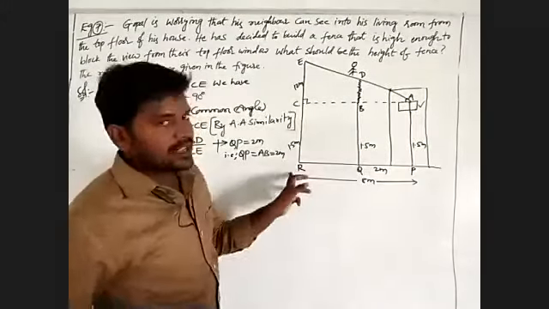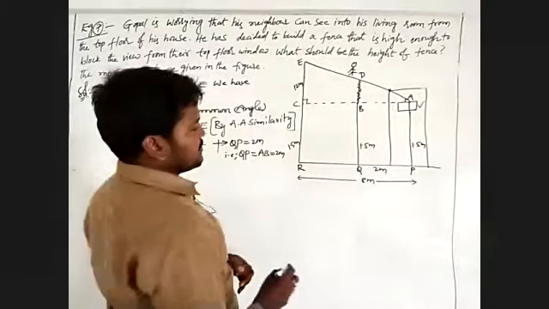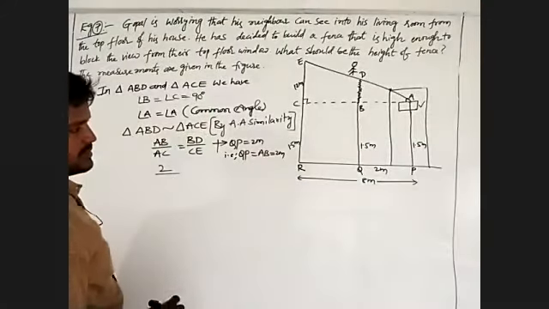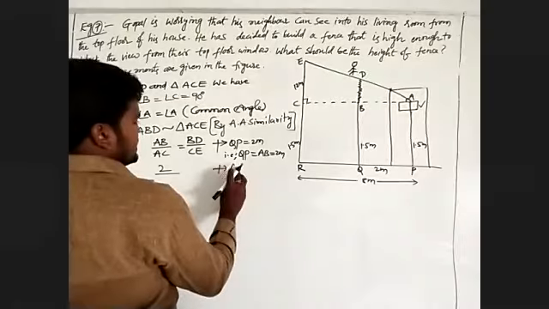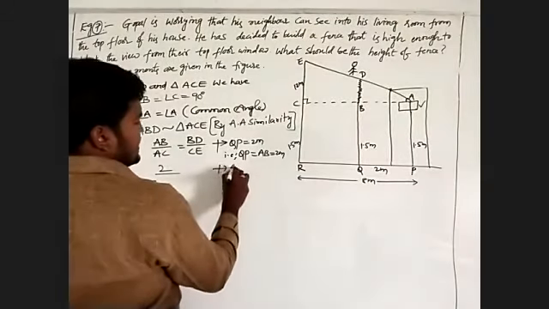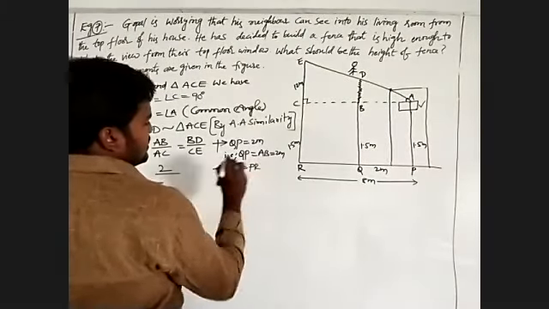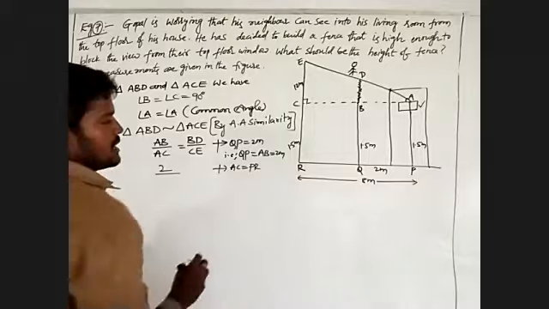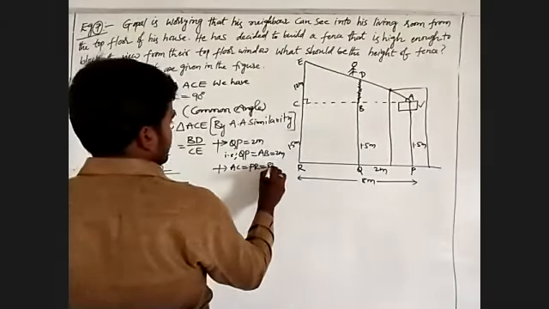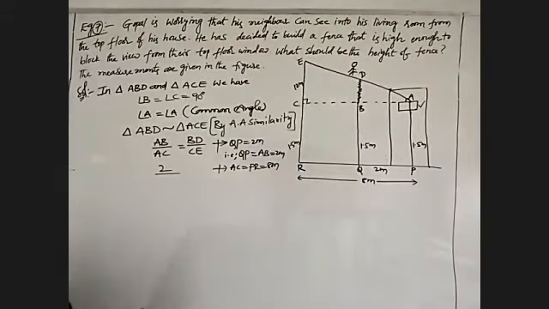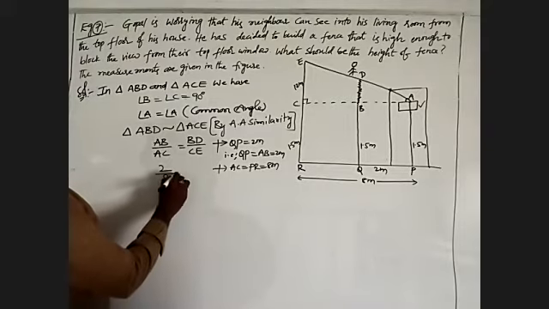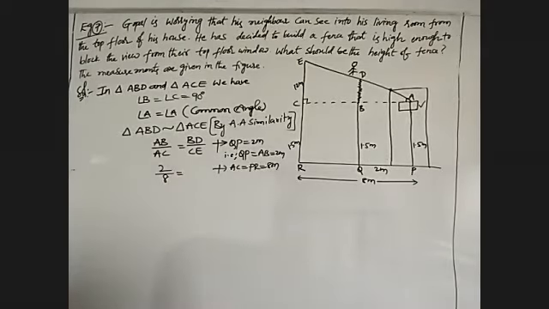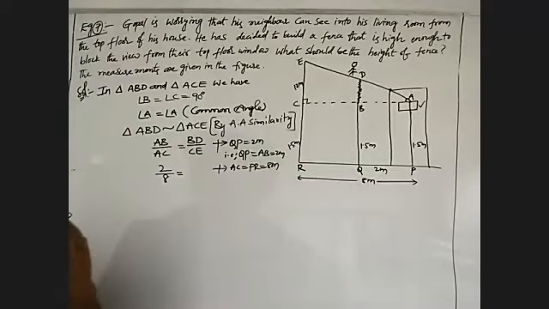AC is nothing but PR. The total distance of PR we take as 8 meters. That means 2 by 8 is equal to BD by CE, where we have to find out the length of BD.